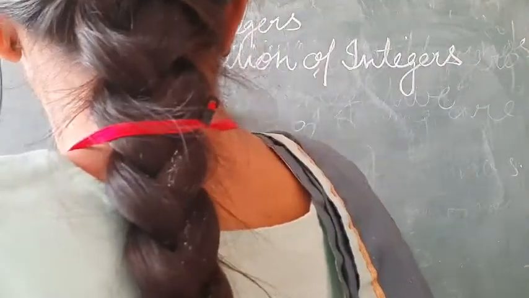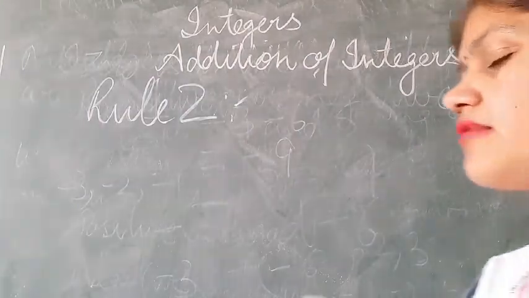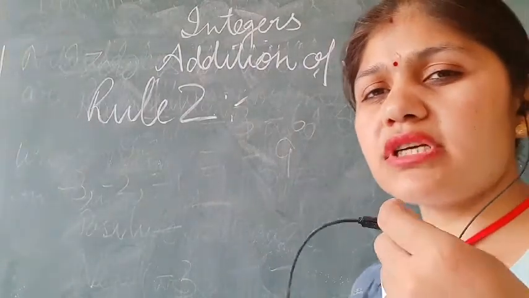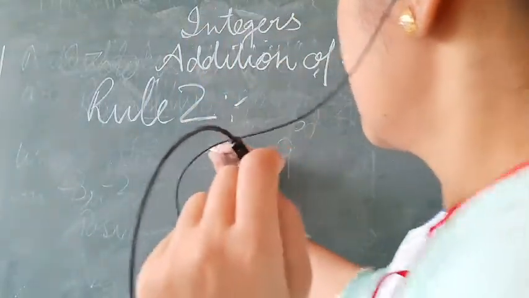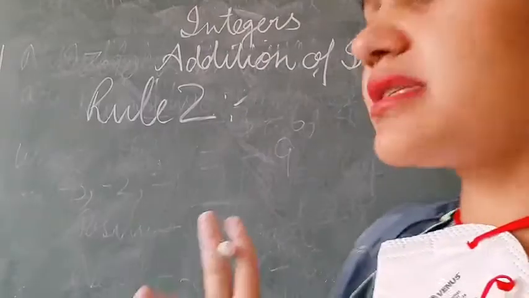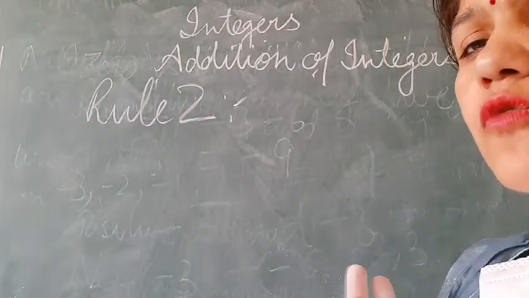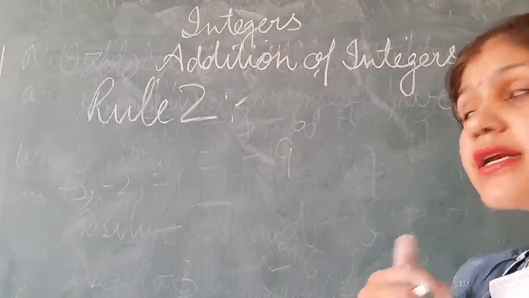And in the second rule, when the two integers are with opposite sign, that is one positive integer and other negative integer, then we simply take the difference of the two integers and we will take the sign of the greater number.